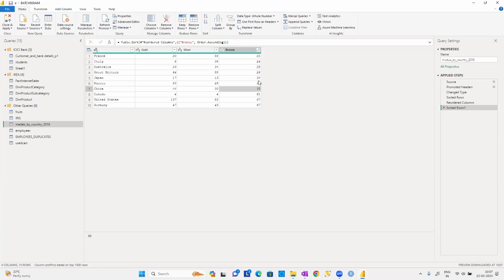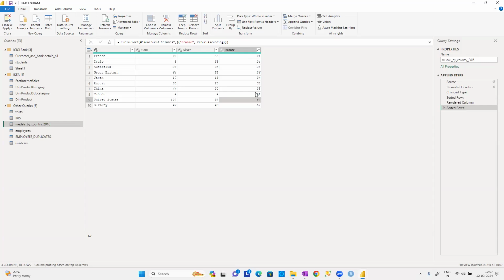Yes, there are two duplicate values, guys. See there? Russia and China both have the same number of bronze medals. And finally, United States and Germany also have the same 65 there. Remaining records don't have it, guys. 21, 24, 25, 26, 34, 35, 35, 61, 67, 67. Now, you can see that bronze medals have been kept in ascending order.